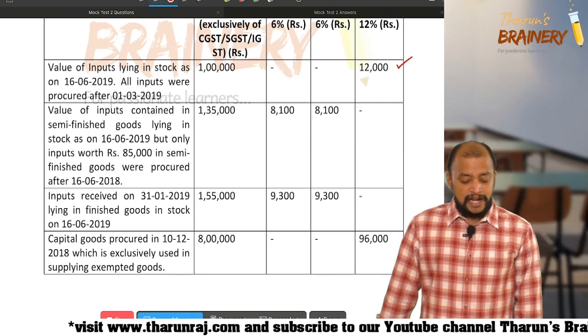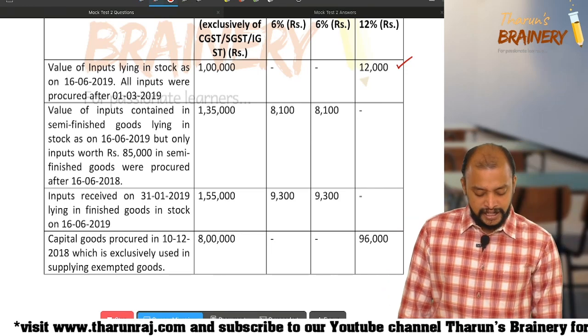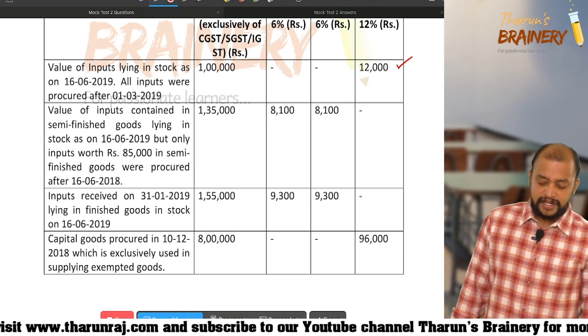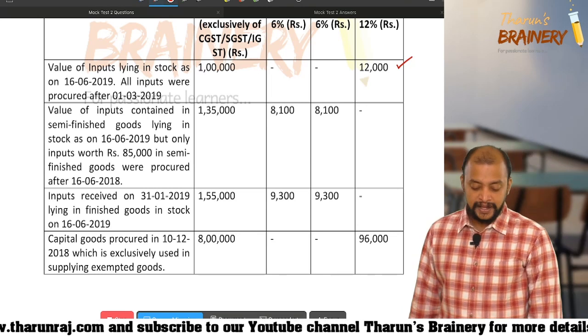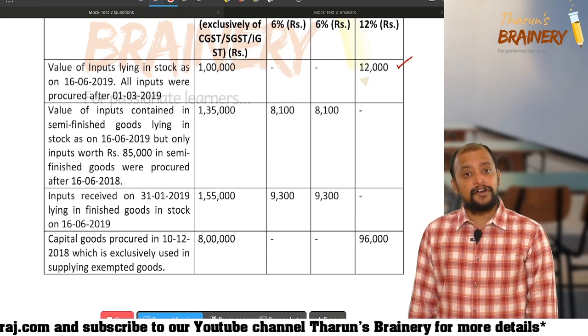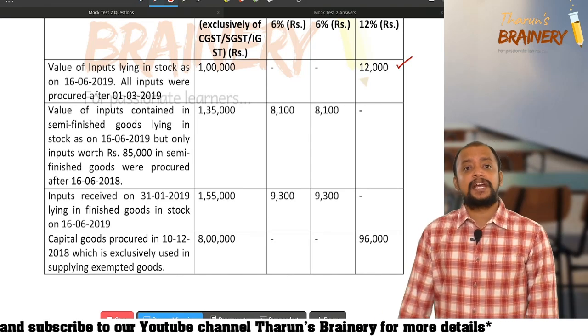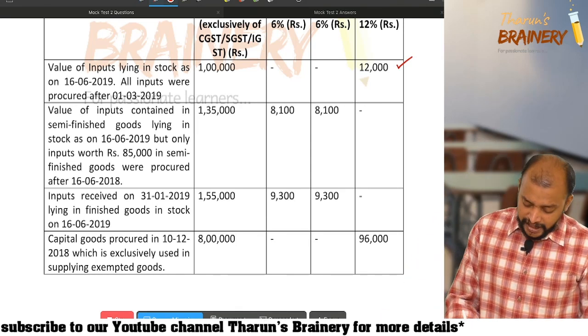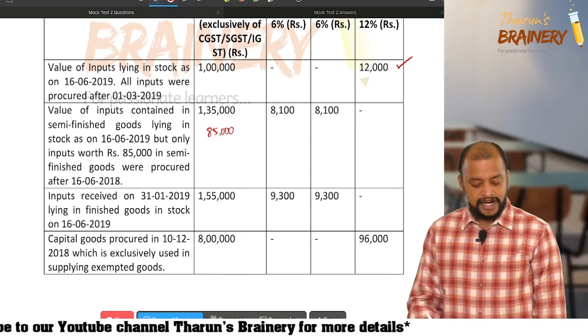Then value of inputs contained in semi-finished goods lying in stock as on 16/6, but only inputs worth rupees 85,000 in semi-finished goods were procured after 16/6/2018. Now, 1,35,000 is in the form of inputs in semi-finished goods, but out of this 1,35,000, only 85,000 worth of inputs is purchased within 1 year.